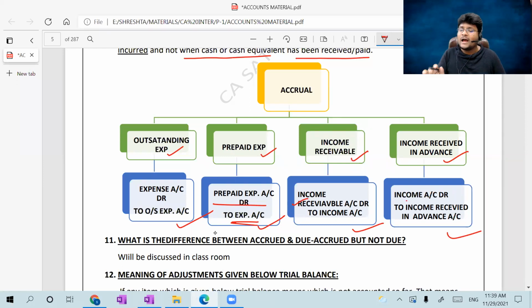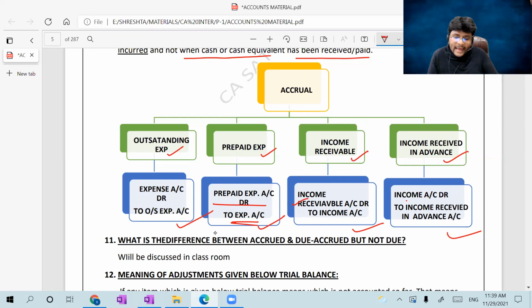So the entire amount received earlier is not related to the current year. What relates to the next year would be treated as income received in advance. That's why current year income should be decreased by debiting the income account and crediting the income received in advance account, which is treated as a liability.